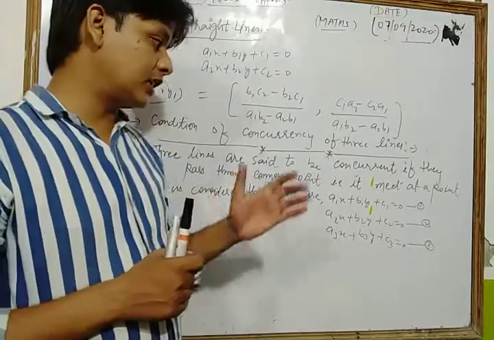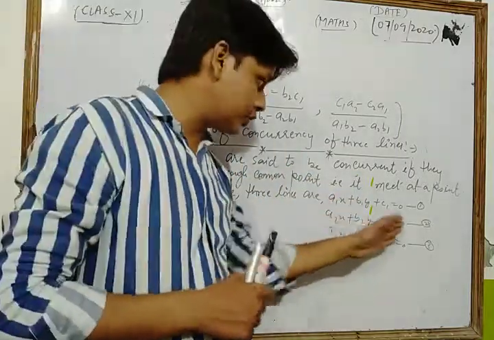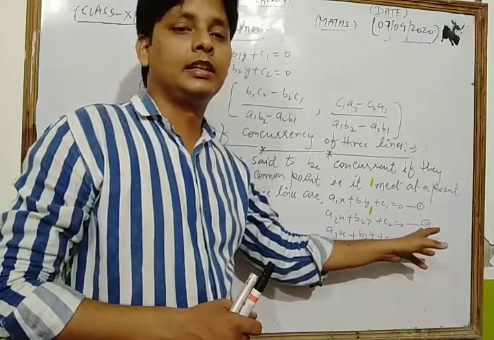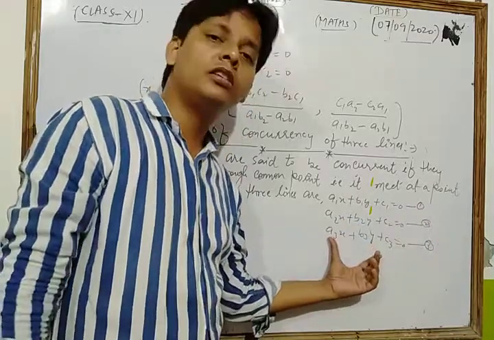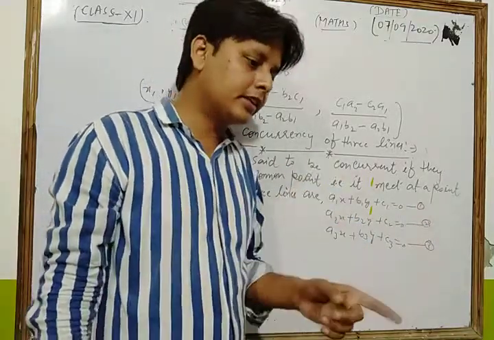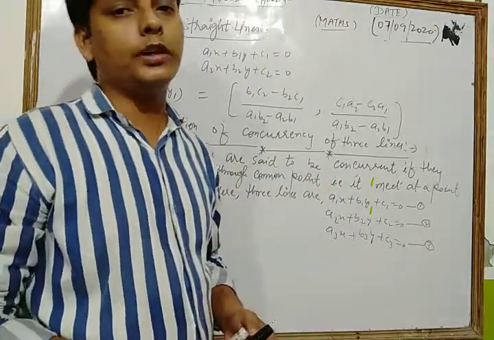If three lines are concurrent, then the point of intersection of lines 1 and 2 must lie on the third line. Then in that condition we can say that all three lines are concurrent to each other.